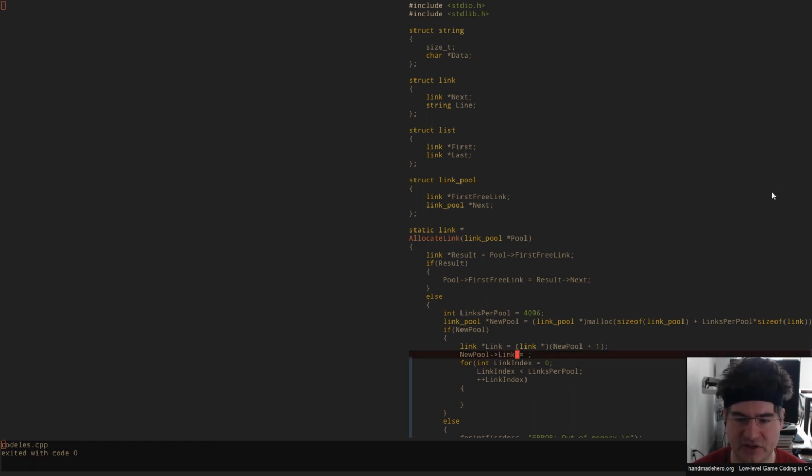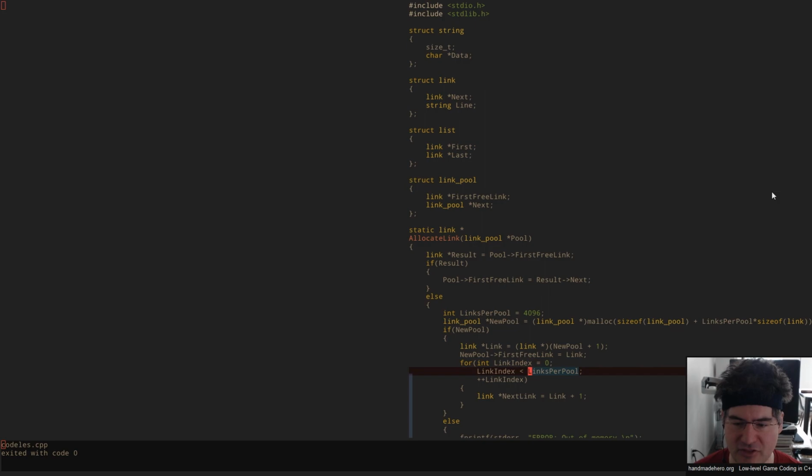So the first free link in the system, in this case, is going to be that first link, right after the new pool, right? So now let's keep going. For each link of the link index, what we want to be able to do here is initialize that link. We know that these links are just going to go in order, so we can actually just increment the link pointer each time. So every time we can basically say, look, the next link, the one that comes after this one, is just immediately after it in memory. Again, tightly packed, good for the cache, good for you.